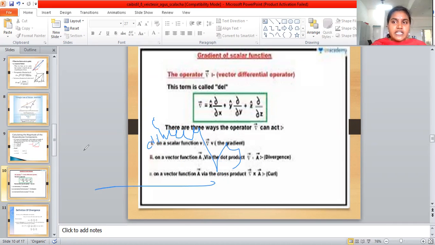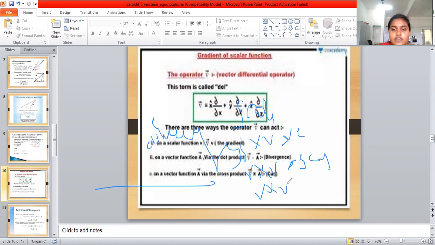So here we know that divergence is the dot product. Scalar product is of two types. Scalar into vector is equal to vector, vector into vector gives the scalar product, and vector into vector also gives the vector product. The scalar product is the dot product, and the vector product is the cross product.